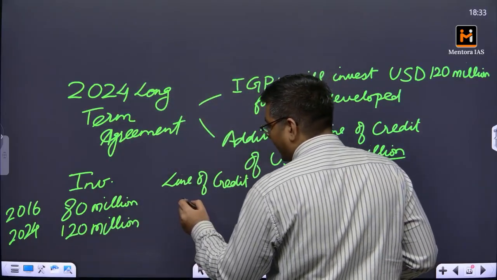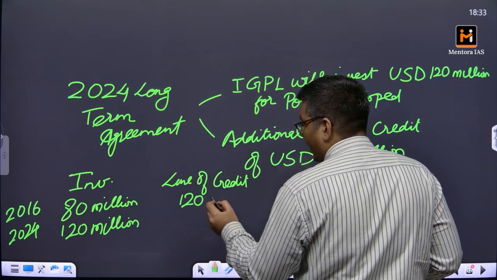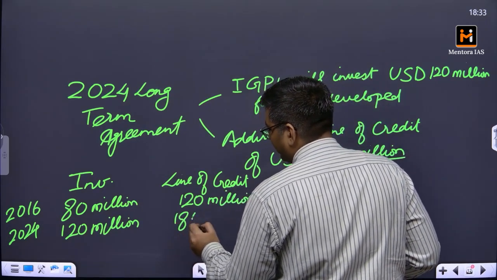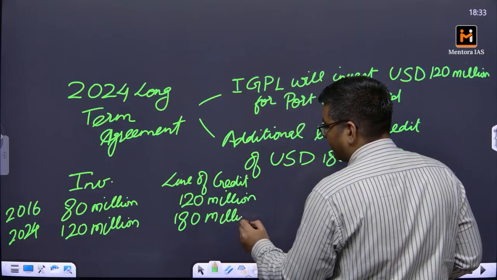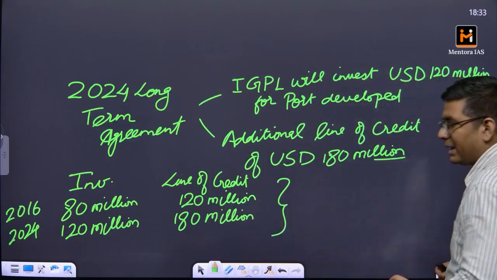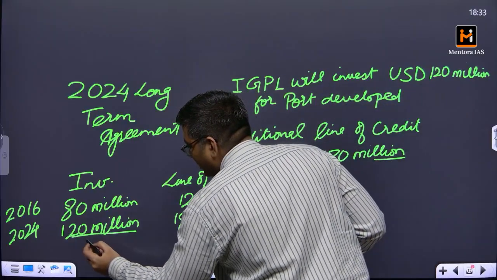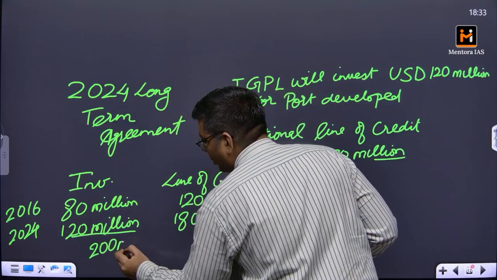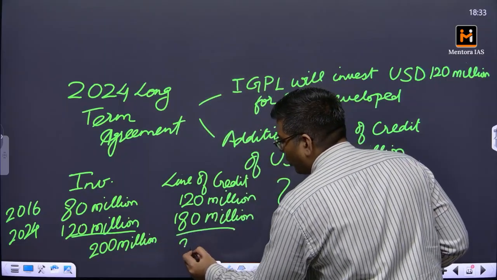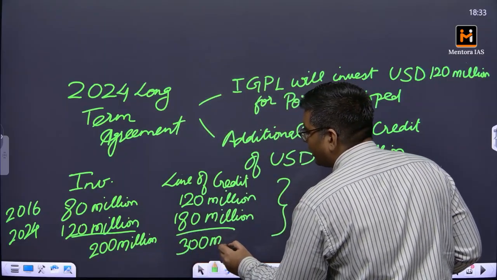Okay, line of credit that was actually promised was 120 million in 2016 and 180 million in 2024. So in all, there is an investment of 200 million US dollars and there is a promise of $300 million worth of loan.